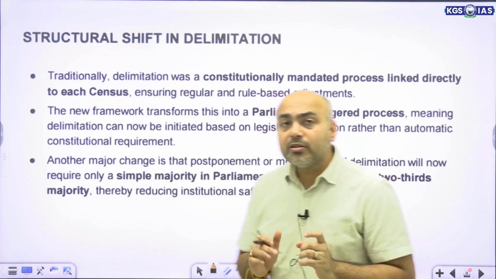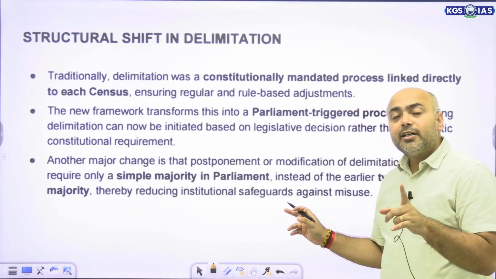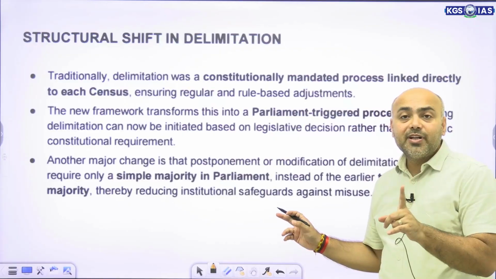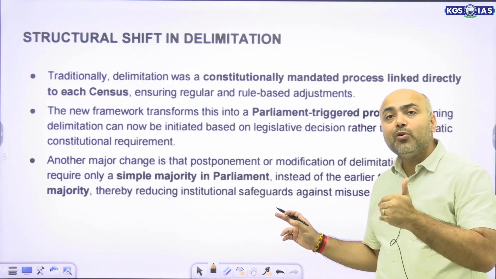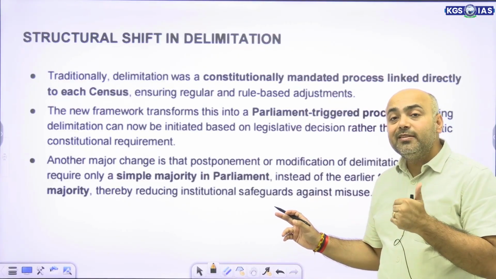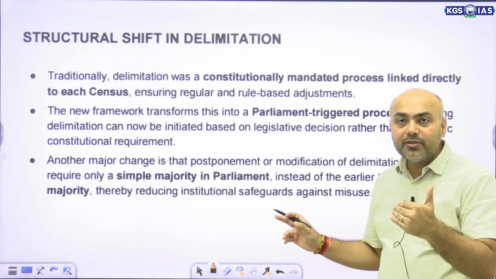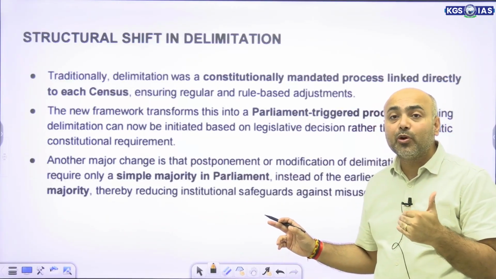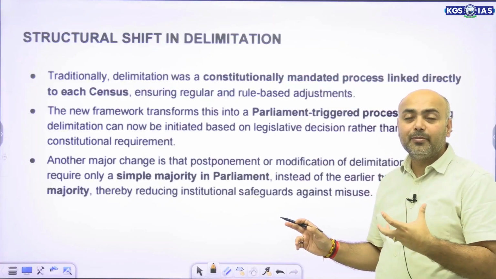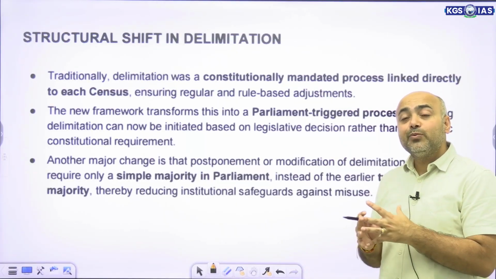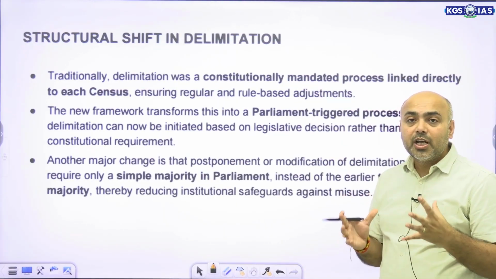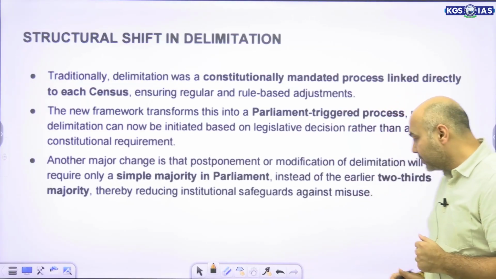Why? Because this would mean that the legislative safeguard, which does not allow delimitation or the provisions related to it to be easily modified, could now be modified by a simple majority. So that was a major structural shift which was also proposed.